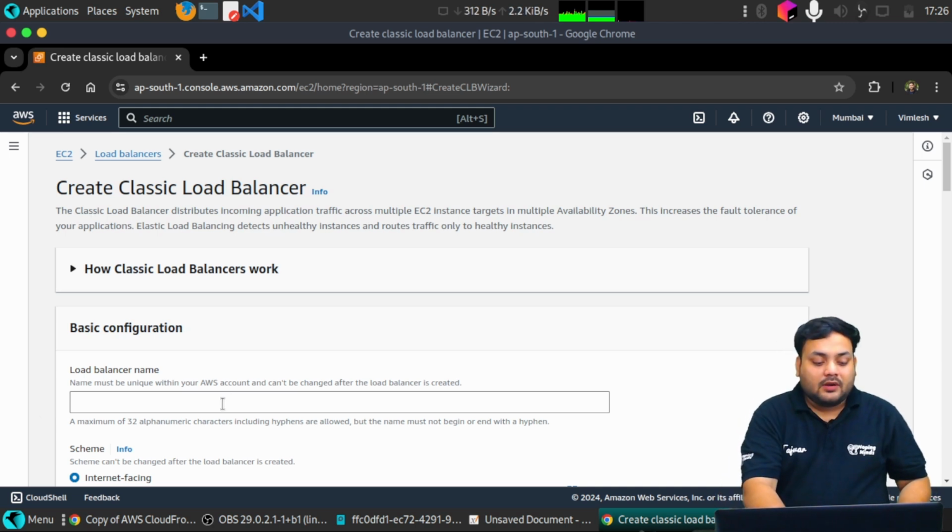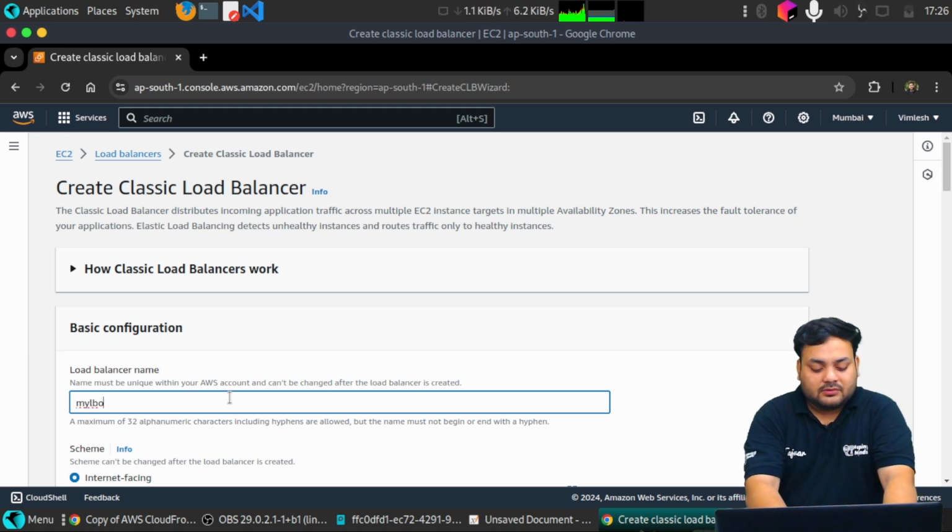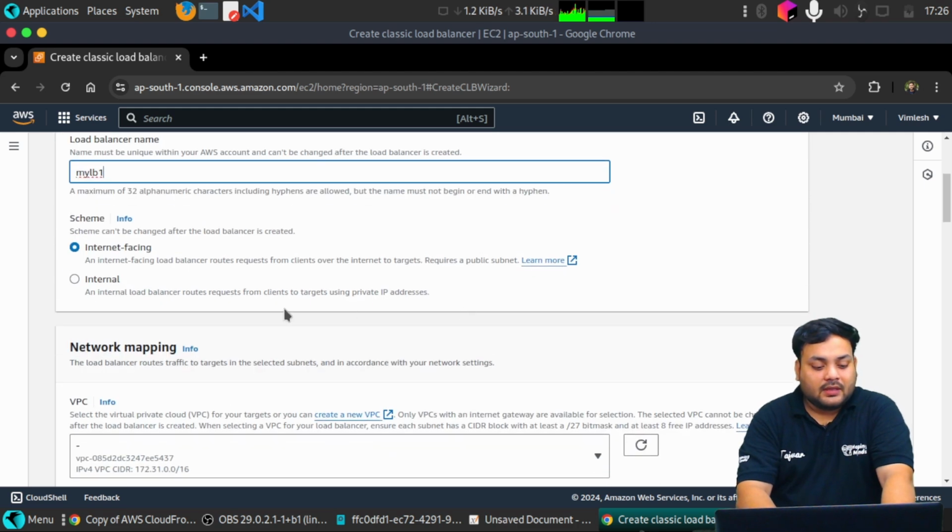Now let's name this load balancer. I'm just saying my LB1, and then we choose internet facing or internal.